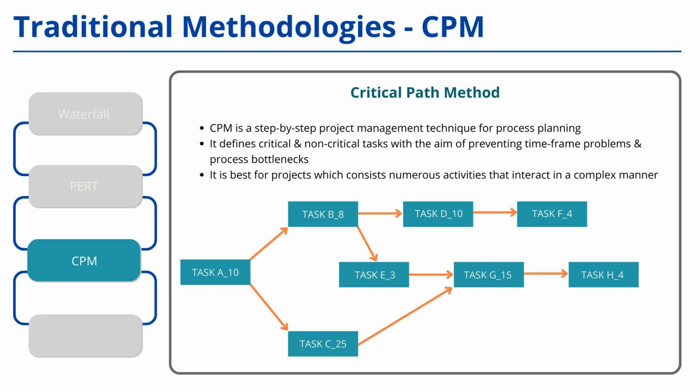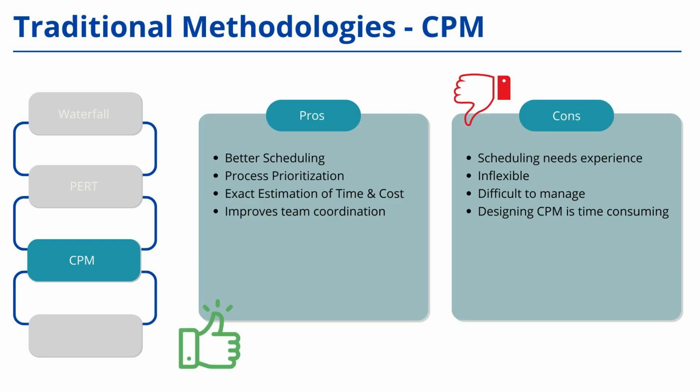CPM was highly effective in identifying bottlenecks and critical activities. It also helped in making key decisions such as fast-tracking, starting activities in parallel, and crashing, adding more resources to speed up completion. If I wanted to fast-track a project, I would analyze which tasks could be performed simultaneously. If I needed to crash the project, I would determine where additional resources could be allocated to reduce the project duration.